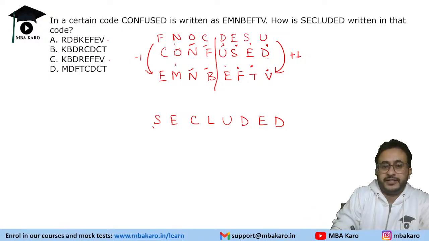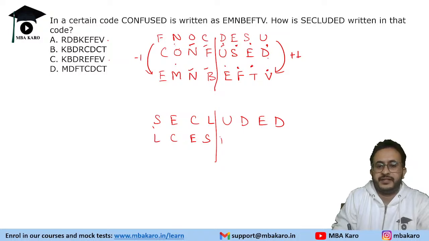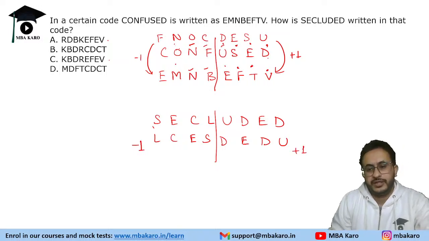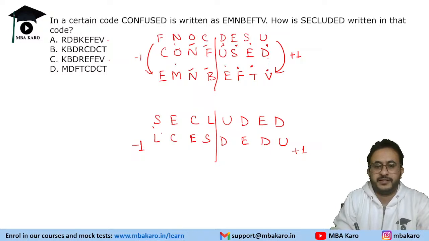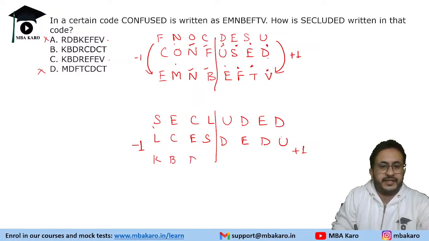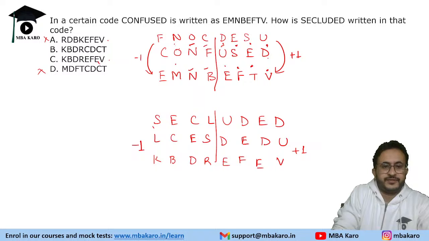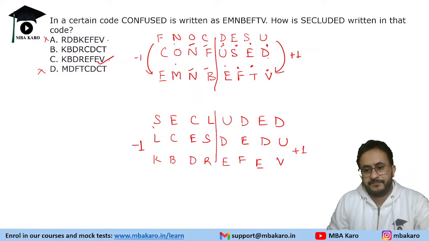So if we notice that, we will break it into two parts. So SECL will become like this, and DEDU will become like this. We will subtract 1 from the left hand side and add 1 to the right hand side. Okay, so a cross pattern is forming. Minus 1 will be K, so we can eliminate these two options. K, B, and then it is D and R. So K, B, D, R is fine. Plus 1 is E, F, E, and V. E, F, E, V. So the answer is option C.